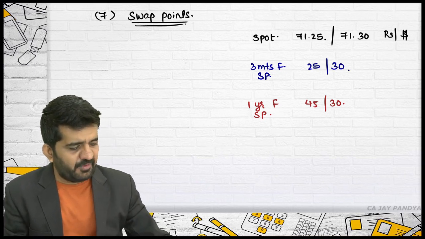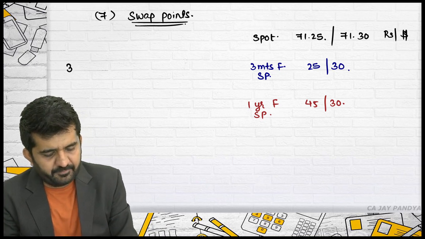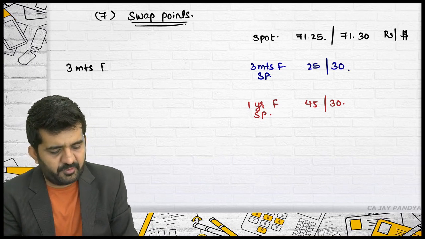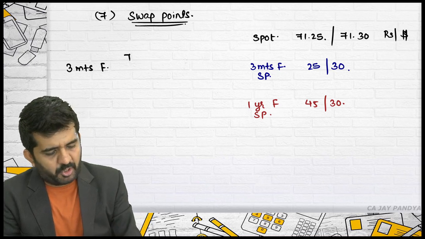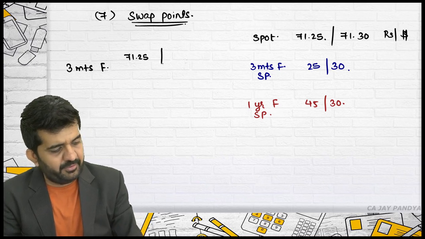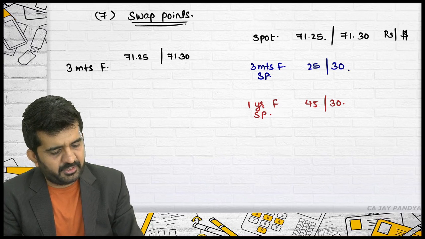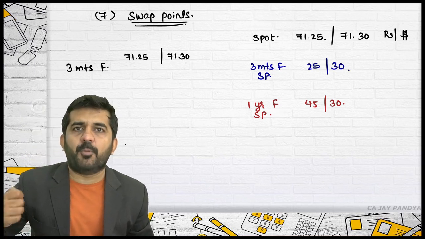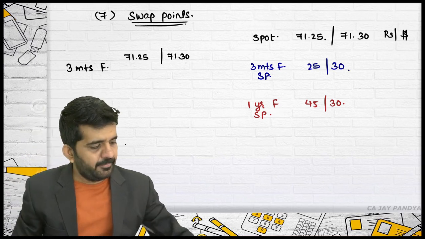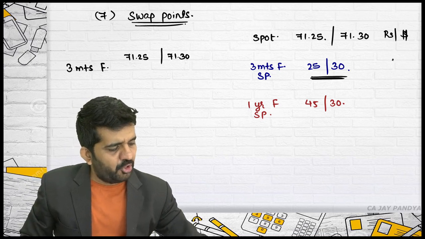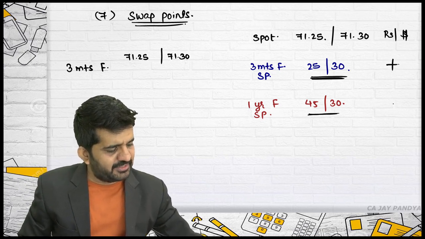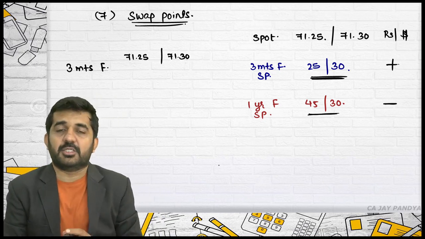Is it alright? I will be finding out 3 months forward rate. 3 months forward rate will be equal to spot 71.25, 71.30. Now the problem is whether the swap points should be added or deducted. If they are in ascending order, it should be added. If they are in descending order, they should be deducted. This is a normal rule.